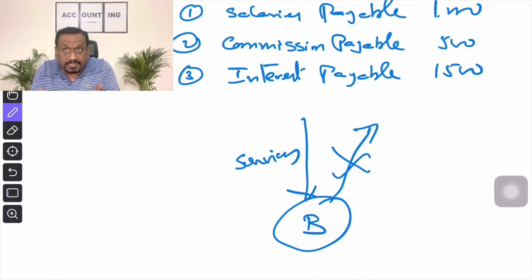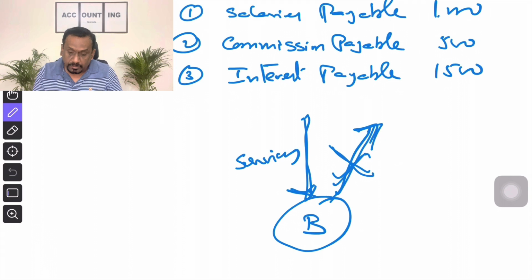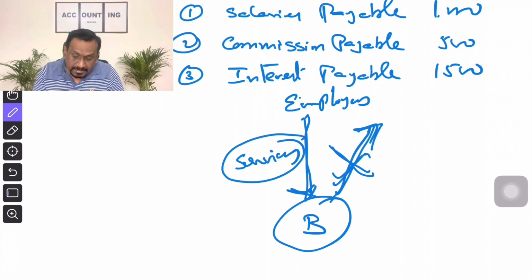We received services, but we did not pay anything. At this juncture, we received the services, but we did not make the payment. So nothing goes out. If nothing goes out, what should be our question? Who is the provider of the services? Employees. Employees are the providers, right? That is how you need to prepare. Services. What type of services? We are receiving their professional services. Employees are the ones providing services. So we name it as what? Salaries.